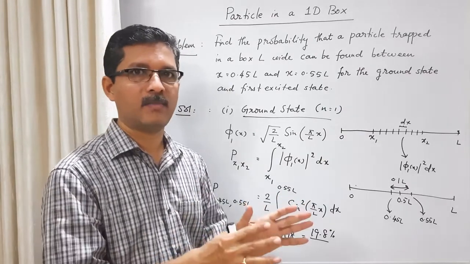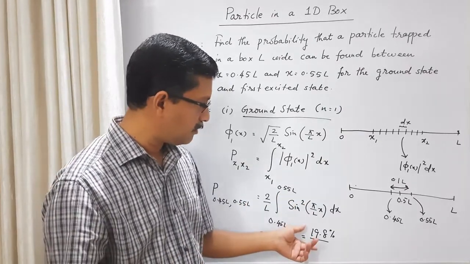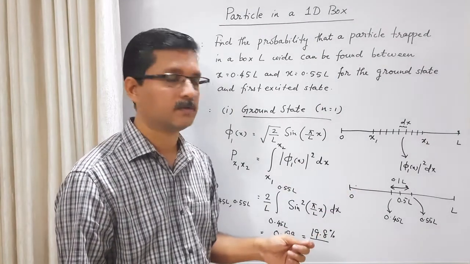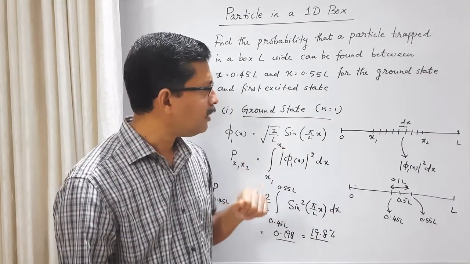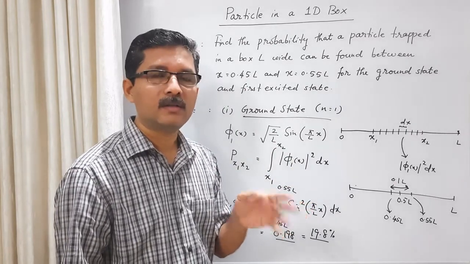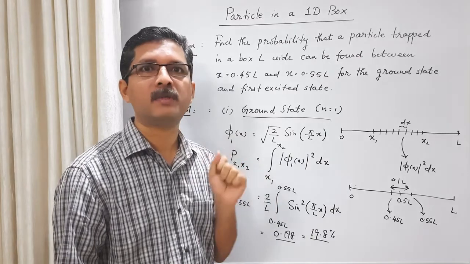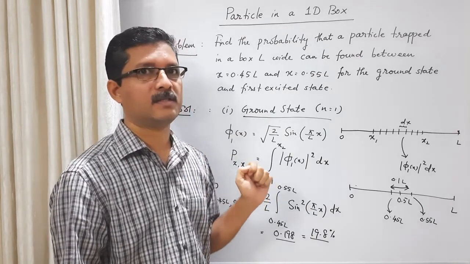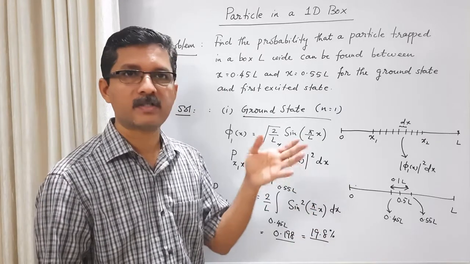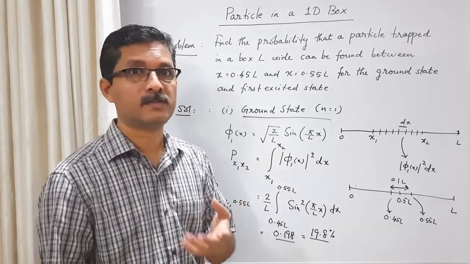When you make some 100 measurements, in percentage, it means nearly 20 times the particle is found near the middle of the box. Now let us briefly recall the graph of the probability density when the particle is in the ground state. In the previous class we have drawn the wave functions and probability densities for the first three wave functions.